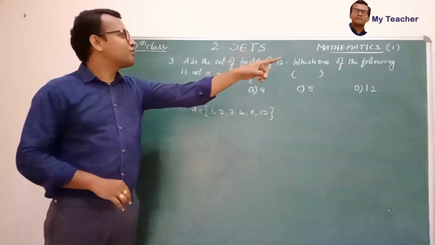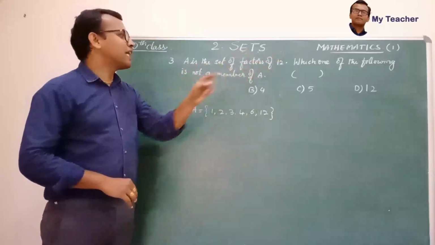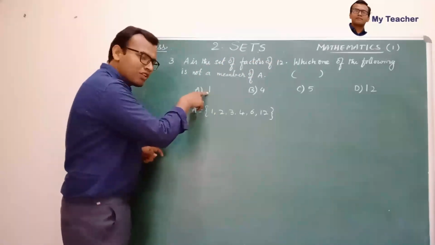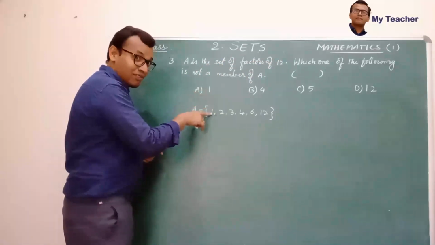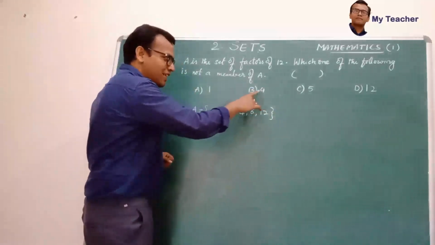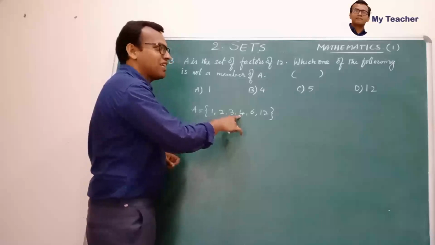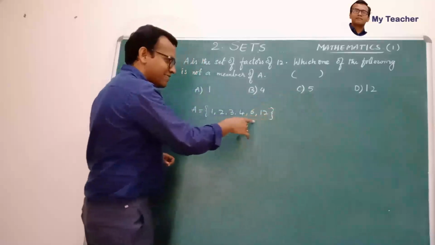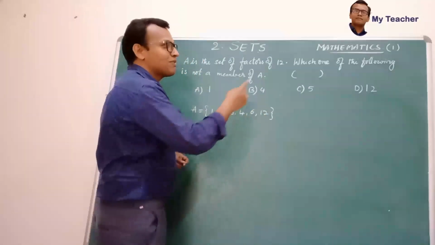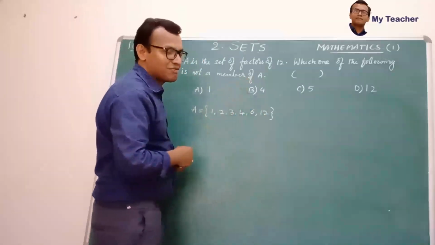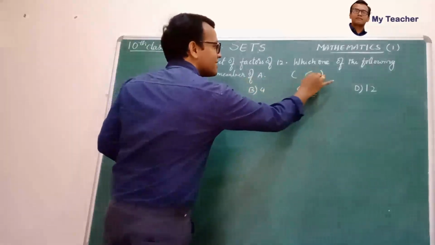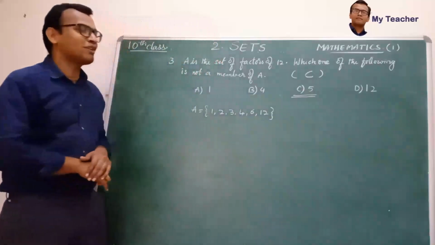Which one of the following is not a member of A? Which is not a member of the set A? Is 1 not a member of A? See here, 1 is a member of A because 1 is a factor of 12. Next, 4. Is 4 not a member of A? Yes, 4 is a member of A. Then 5. No, 5 is not a member of set A because 5 is not a factor of 12. 12 of course is a member of A. So our answer is C. 5 is not a member of A.